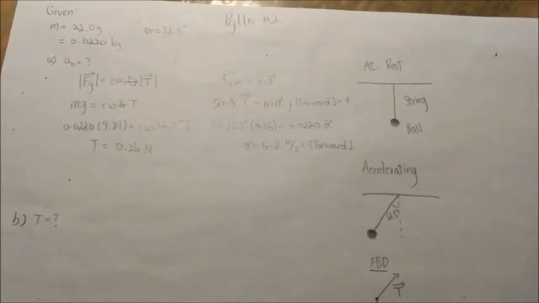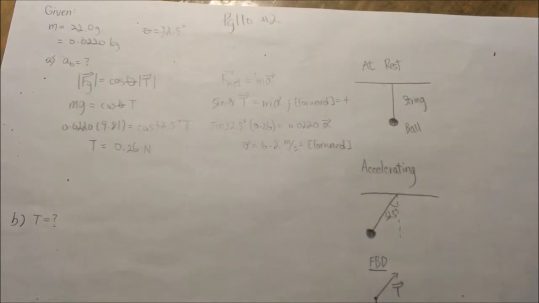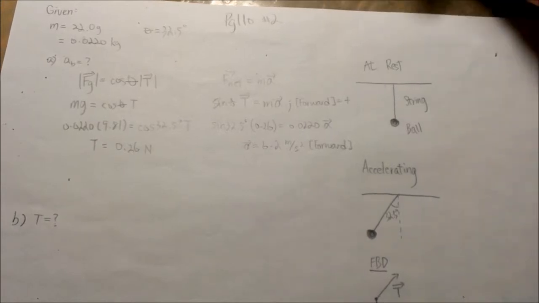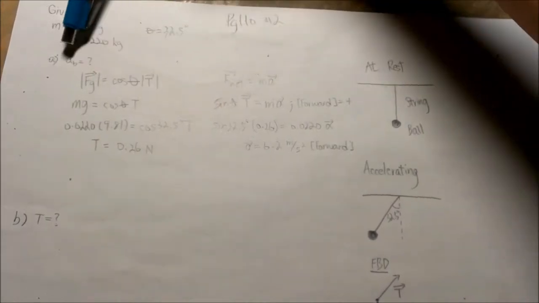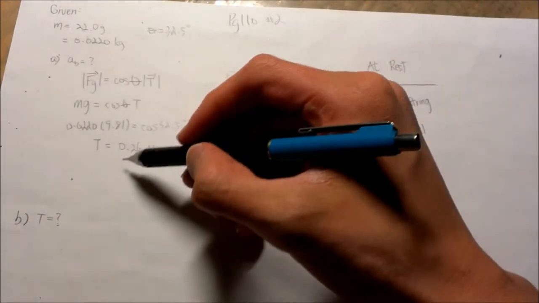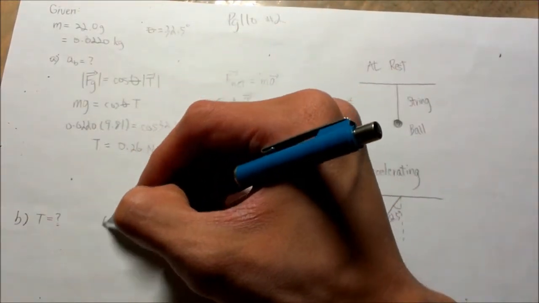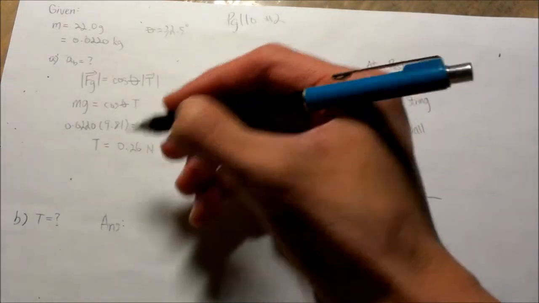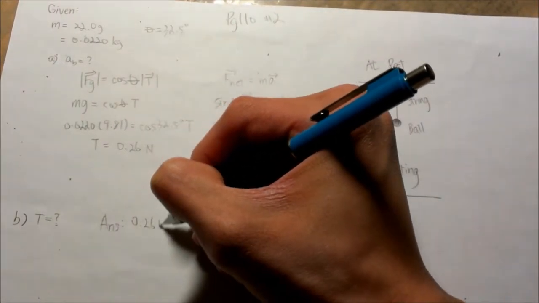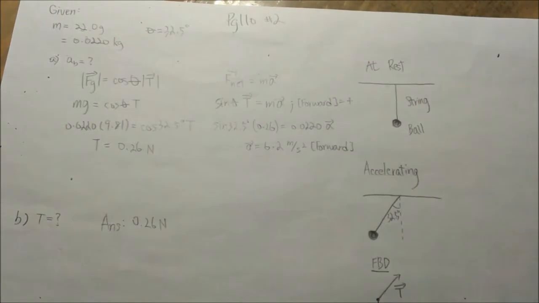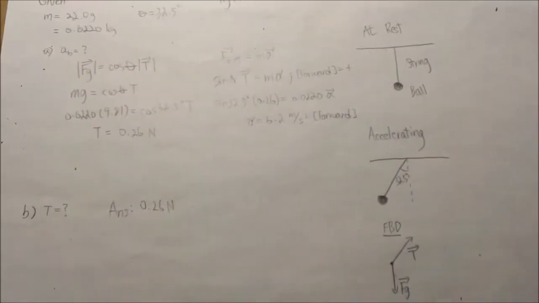And for part B, it's asking for the tension, the magnitude of the tension in the string, and also it's asking do we need to know the mass of the ball to make this calculation. In the process of doing A, we found that the tension is equal to 0.26 Newton, so therefore we answered B. Now, there's two more questions that we have not yet answered.